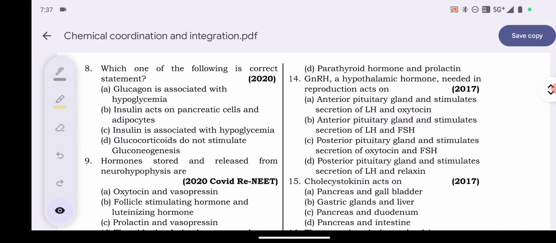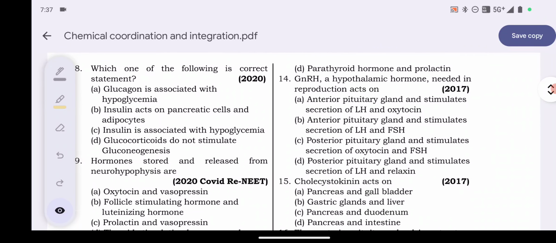Next question, question number 8, 2020 का सवाल है ये, देखो. Which one of the following is correct statement? Option A, glucagon is associated with the hypoglycemia. Insulin acts on pancreatic cells and adipocytes. Insulin is secreted with hypoglycemia, and glucocorticoid does not stimulate gluconeogenesis. Which one of the following is correct statement? Correct one आपको बतानी है. So here option number C, insulin is associated with the hypoglycemia, is the correct answer.